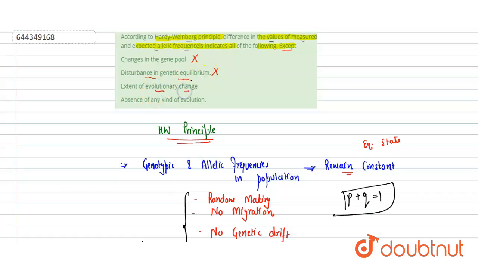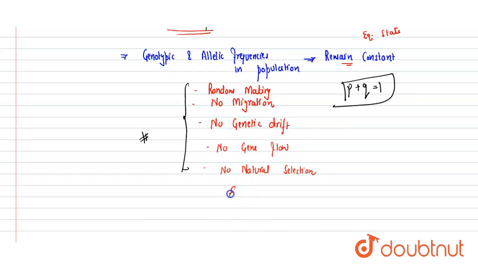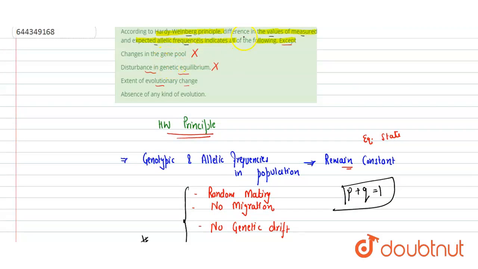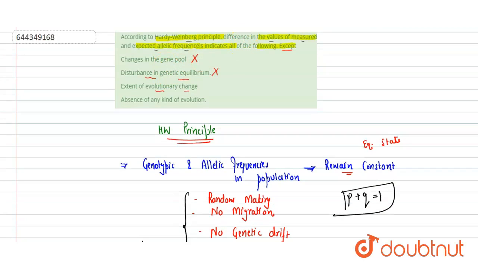Extent of evolution is also a major factor. There was an assumption that there should be no evolution if it is to remain constant. So if there is no evolution, then it will remain constant, but here they have found a difference. It means there was a change, there was evolutionary change. So this is also incorrect.